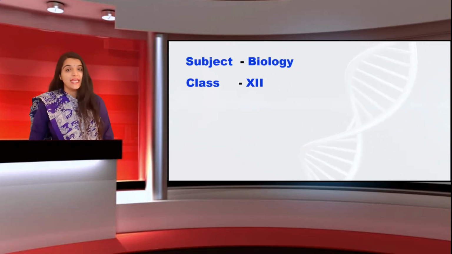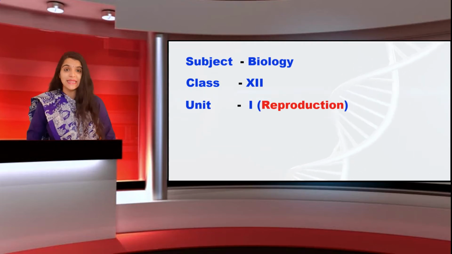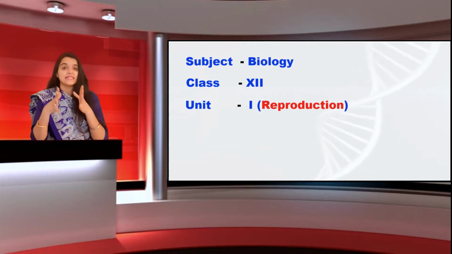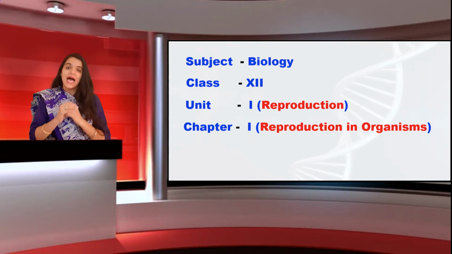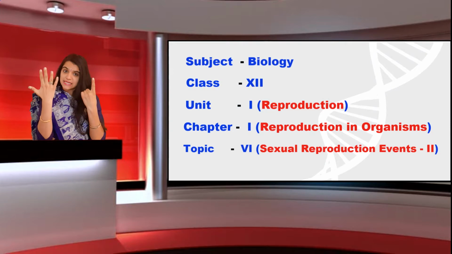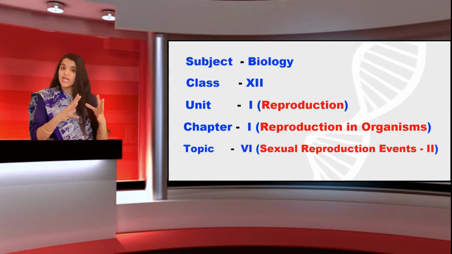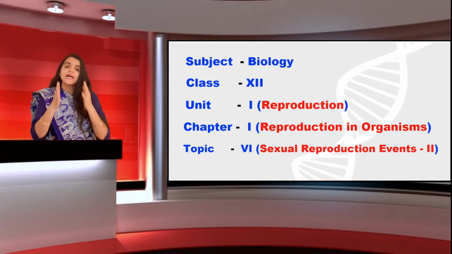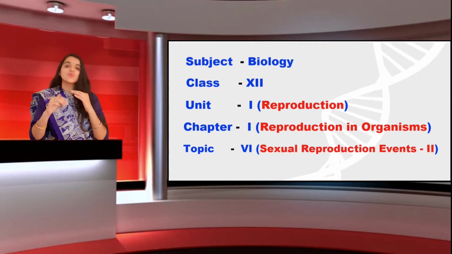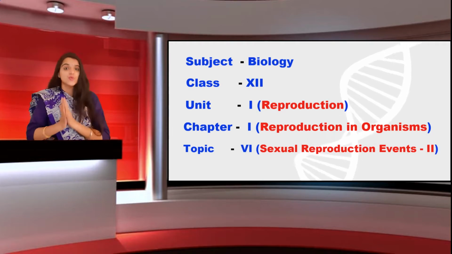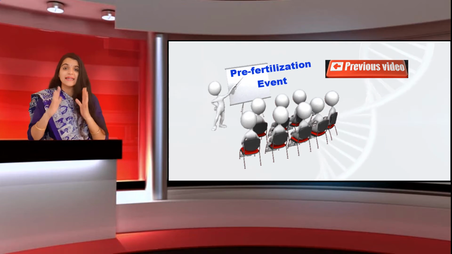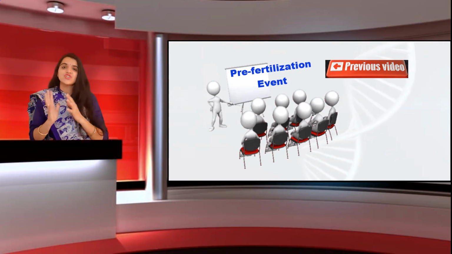Students, this is a video of biology, grade 12, unit 1, that is reproduction, and in this chapter 1, that is reproduction in organisms, and the topic number 6, that is sexual reproduction events, right? Actually, it is a video in which we are talking about 2 events only, because in my previous video we already discussed the first event, that is pre-fertilization event.